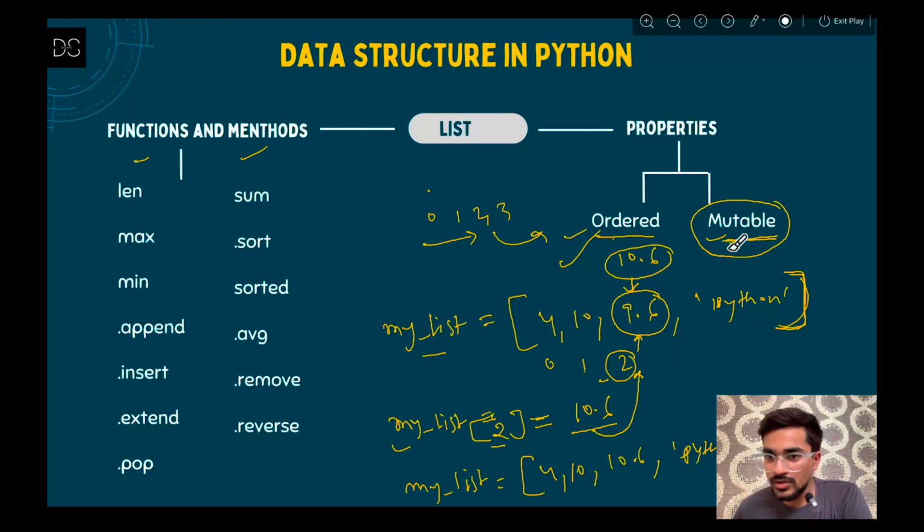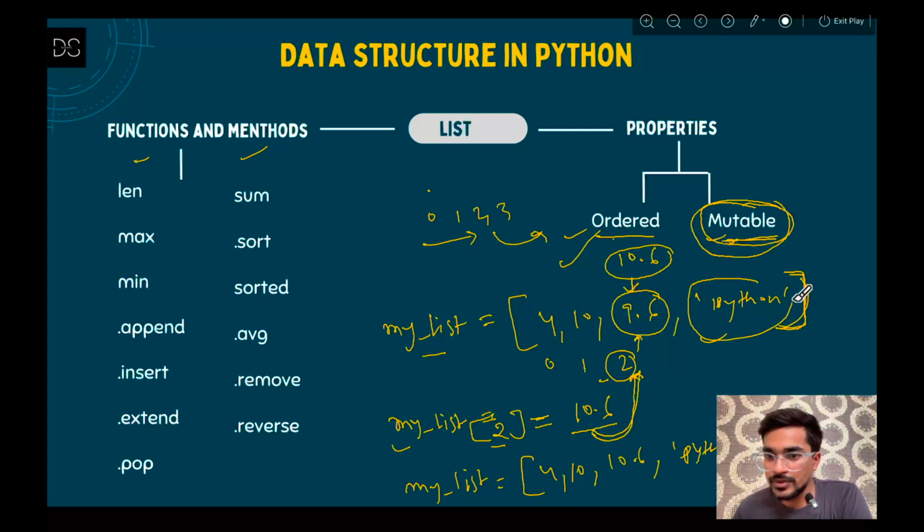So that is it about mutability. That means whatever list you have defined, you can make changes to that. So here, you just replaced a value. Now you can do many things, like you can also delete this value.